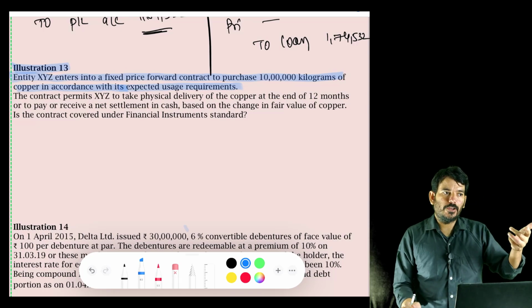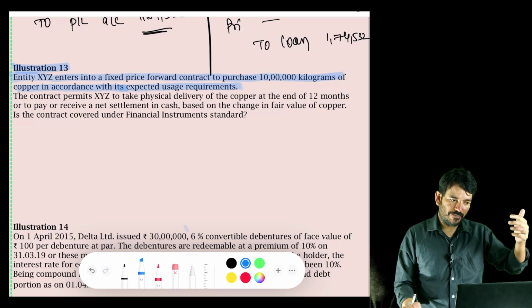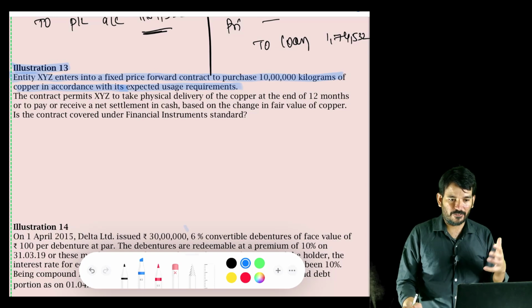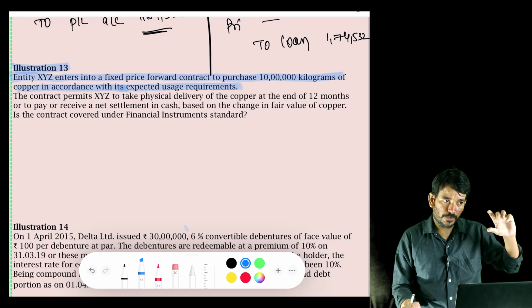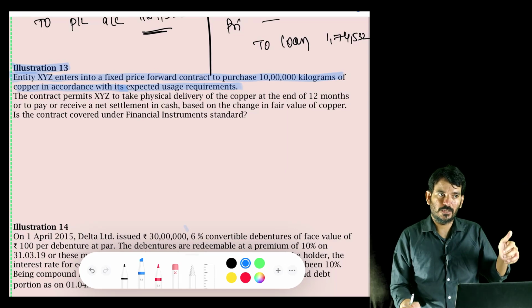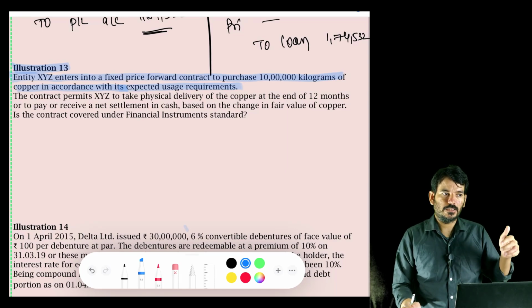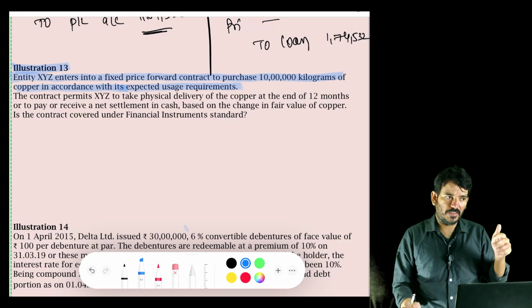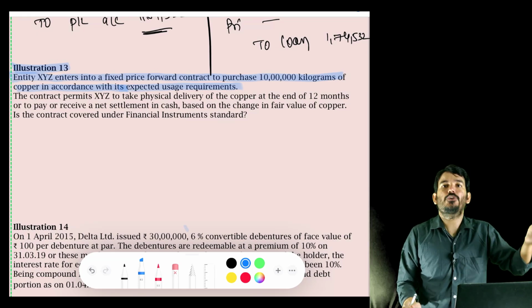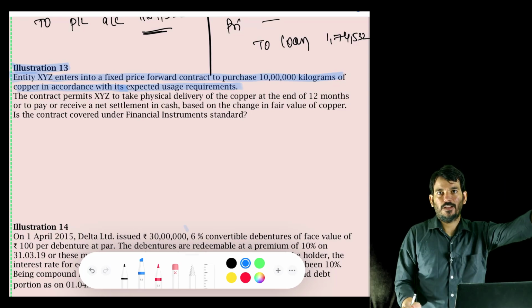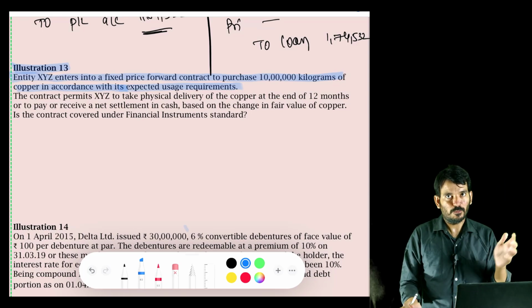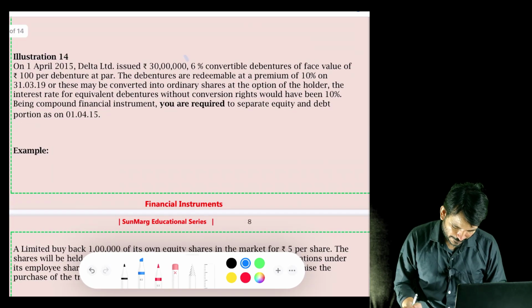Or if I have an intention of taking the delivery, because I'm in the manufacturing sector and I need this copper for my manufacturing purpose, I'm entering into a forward contract to take the delivery. I have a past history of doing that. Then I will not say it's a derivative. I would rather say it's a contract. Okay, it's an executory contract, which we are going to execute in the future. And if the contract becomes onerous, you will book under Ind AS 37.